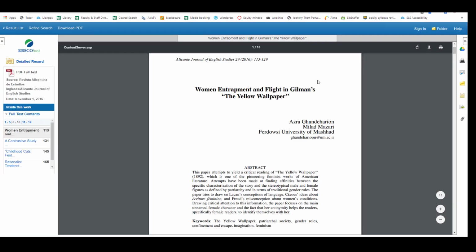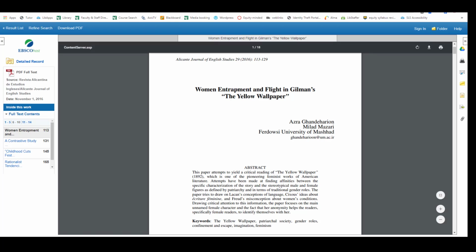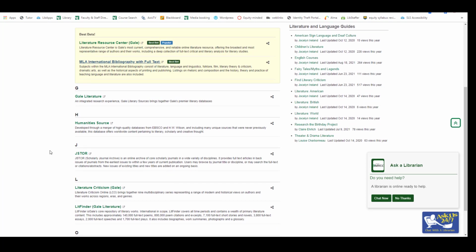So I'm just going to highlight some of the tools in here. You can download the article, you can print it off, you can save it to your Google account, and you can also email it to yourself. And don't forget about the citation button. Humanities Source and JSTOR are also excellent databases to use for literary criticisms.